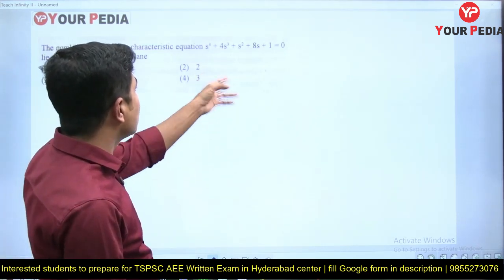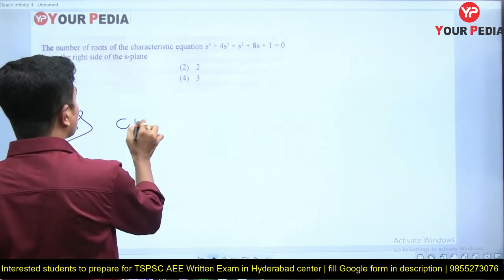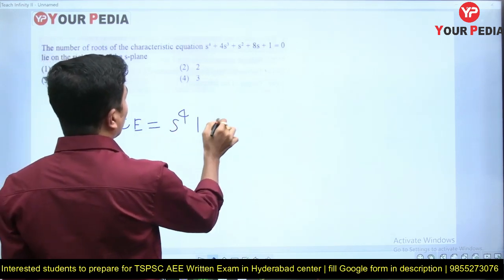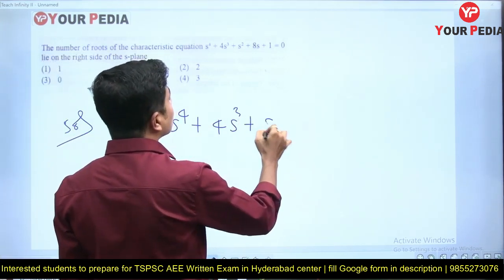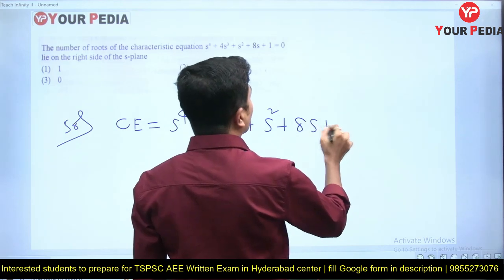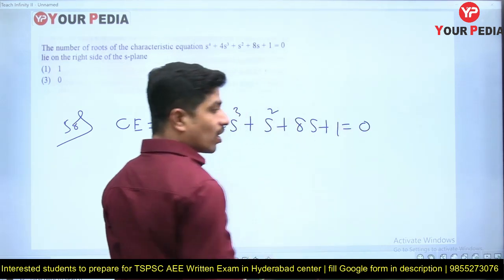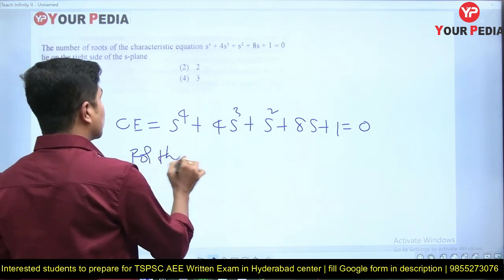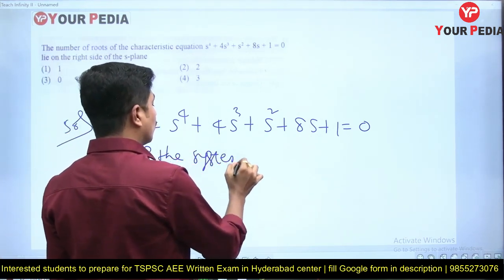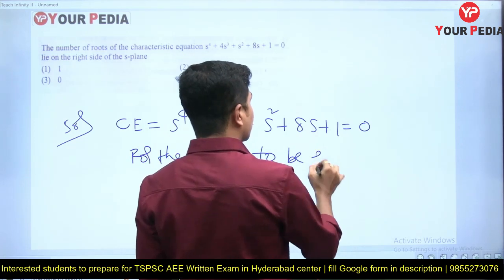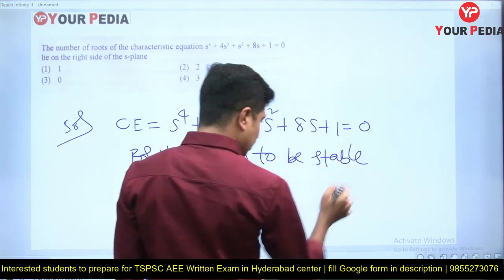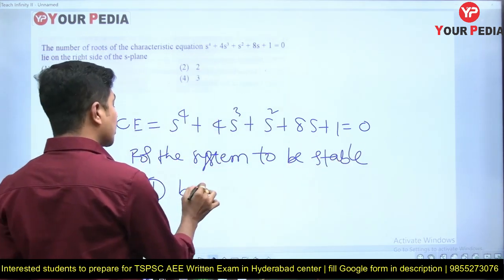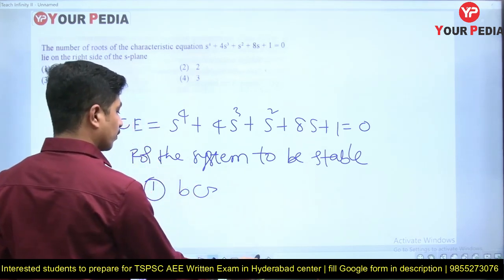First of all, let's check whether BC is greater than AD or not. What is the given characteristic equation? S power 4 plus 4s cube plus s square plus 8s plus 1 equal to 0. For the system to be stable, these two conditions must be satisfied.